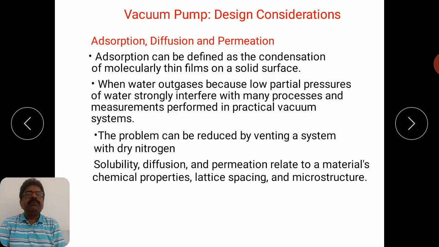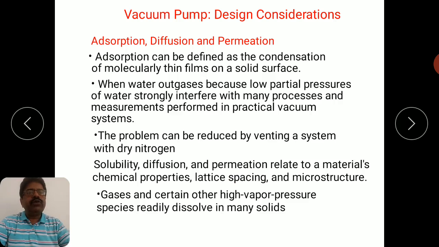Are there any open channels through which, at very low pressure, gas molecules can enter and permeate into the chamber of your vacuum system? So the material's chemical, lattice and microstructure properties are also important.